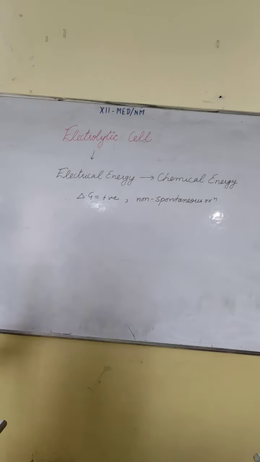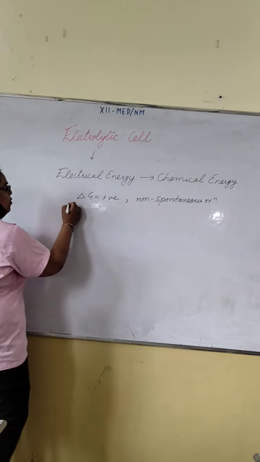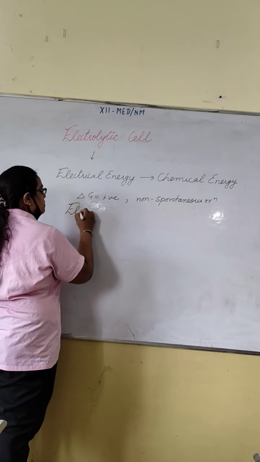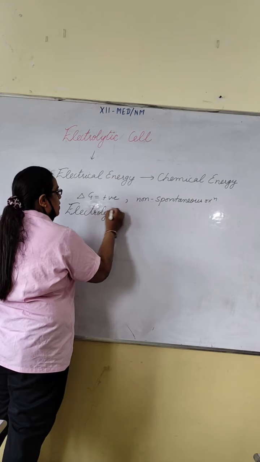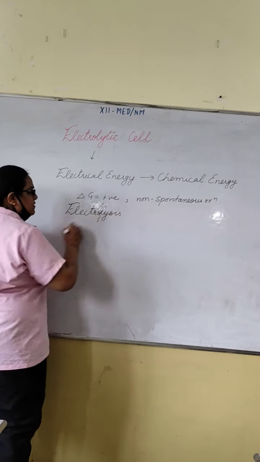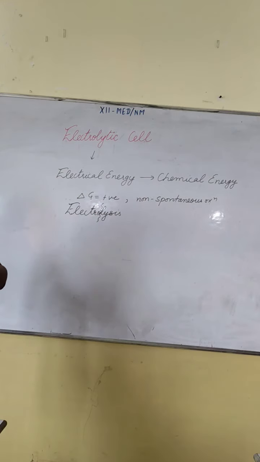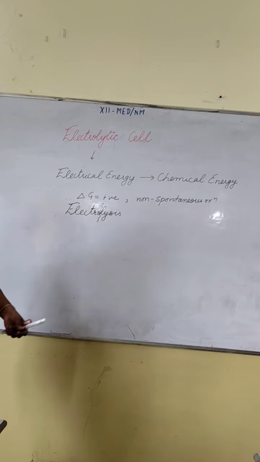So first, we will start with electrolysis. Electro means electricity and lysis means breakdown.